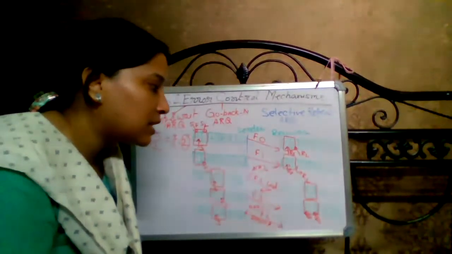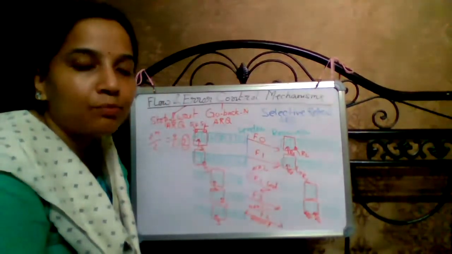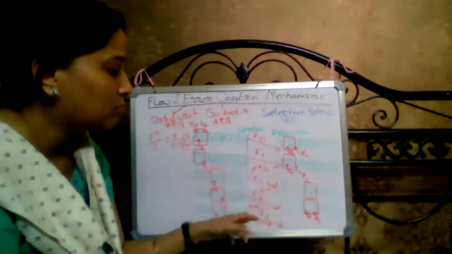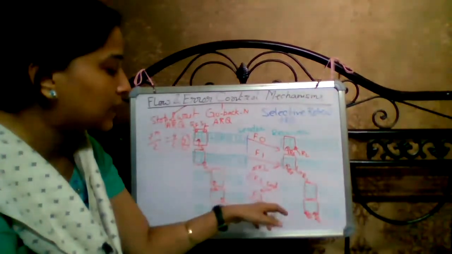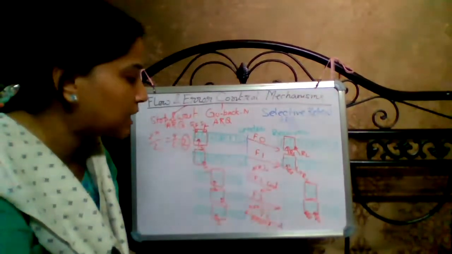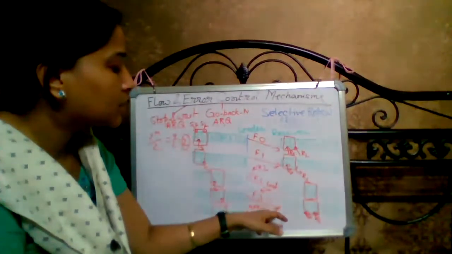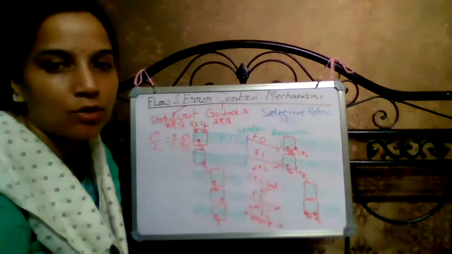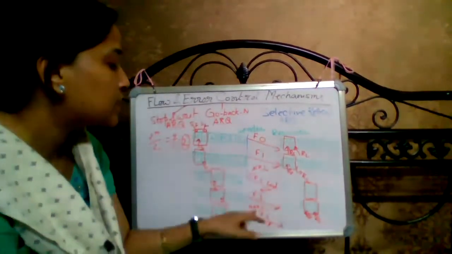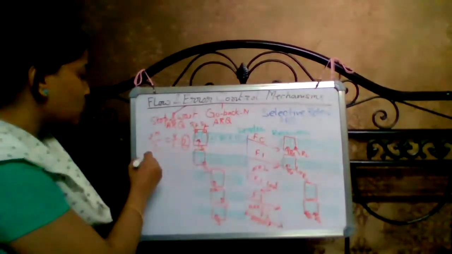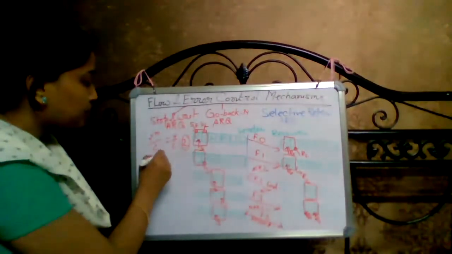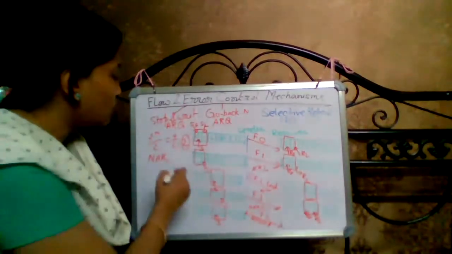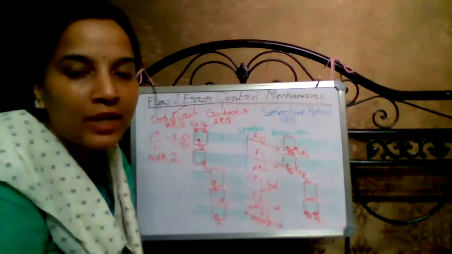There is another type of response on the receiver side: it replies to the sender with a negative acknowledgement of frame 2, known as NAK. Negative acknowledgement of 2 is sent towards the sender.